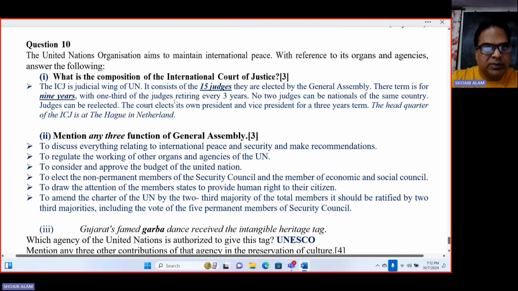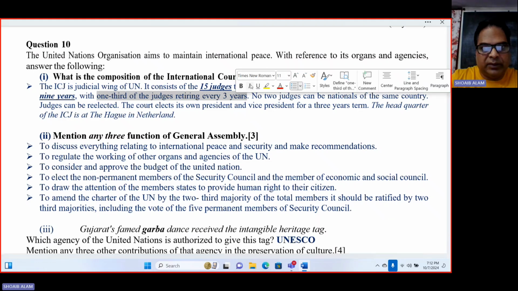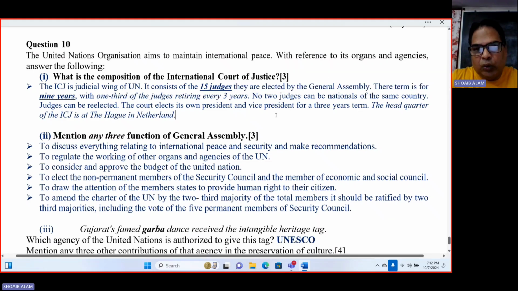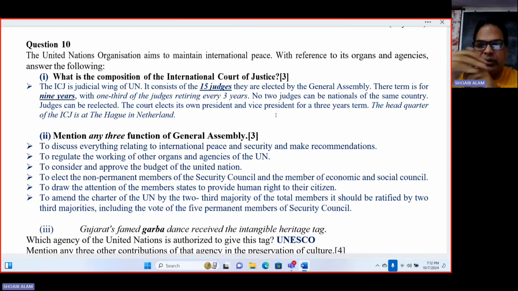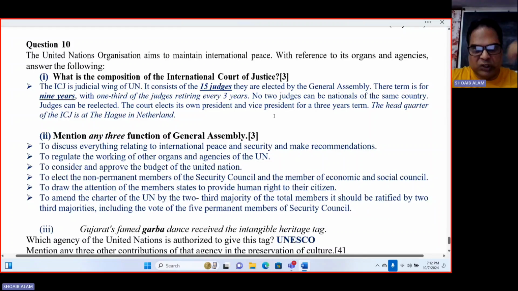And 1/3 of the judges retire every 3 years. After every 3 years, 1/3 of the judges retire. No 2 judges can be nationals of the same country, that means from the same country 2 judges are not possible. They must be from different nations. Now the court elects its own president and vice president.